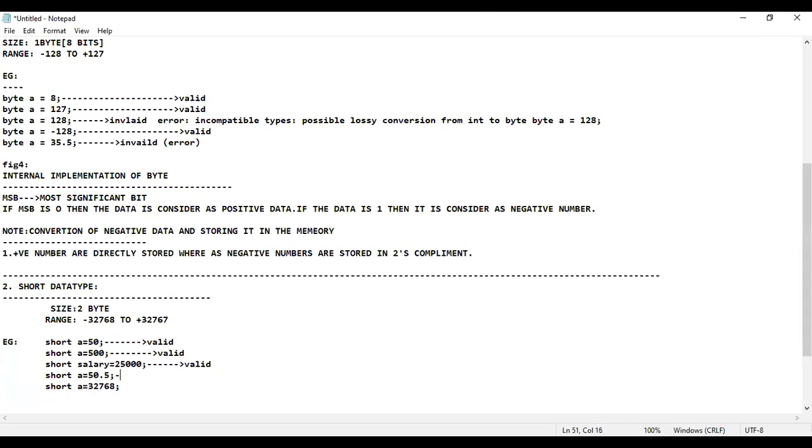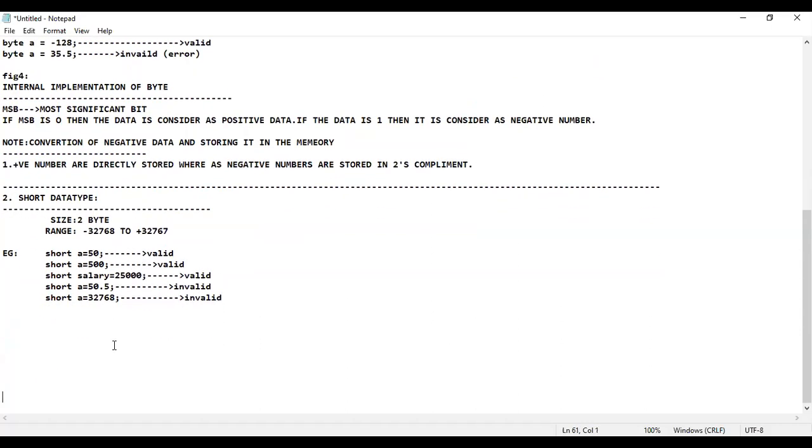And if I take this one as an example, immediately the JVM will scold me saying it is invalid. So I would like to consider this to be invalid. And the last one, I would like to consider invalid because you're crossing the limit. It is 767 positive number. You have taken 768. Is that clear?